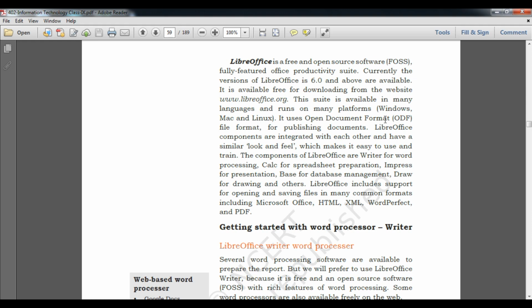It uses the open document format. Yes student, this is very important. For example, if you are saving our file in Microsoft Word as .doc, it is in which format? Open document format. So underline this one thing, I will send you this PDF through the description. Student, underline this and write it down: LibreOffice uses the open document format, that is ODF file format, for publishing and documents. The LibreOffice components are integrated with each other and have a similar look and feel, which makes it easy to use and train.